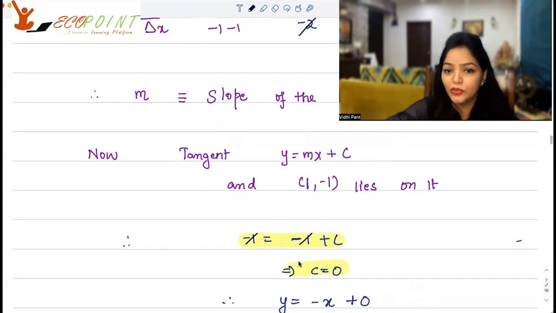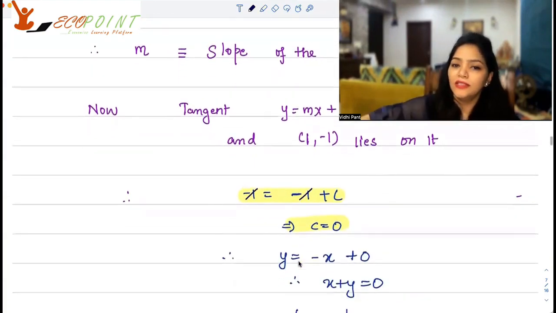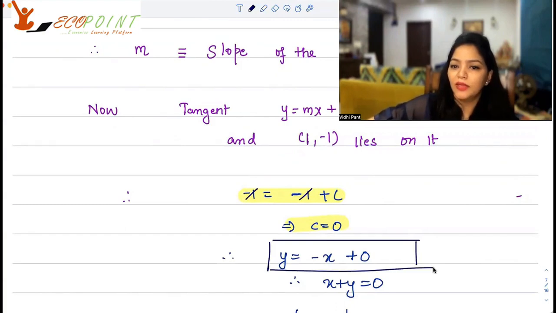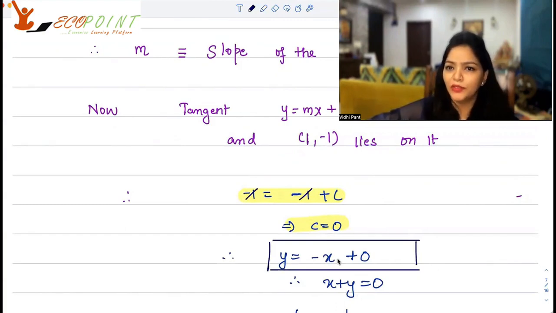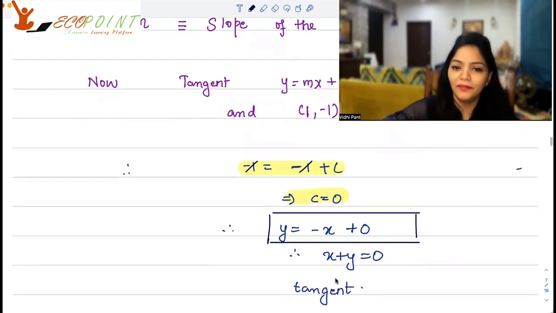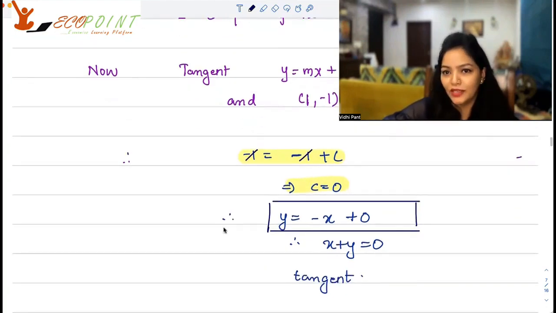You get c = 0. So if c is equal to 0, that means y = mx + c will be y = -x + 0, which means the equation of the tangent is actually x + y = 0. Okay? That's the equation of the tangent.